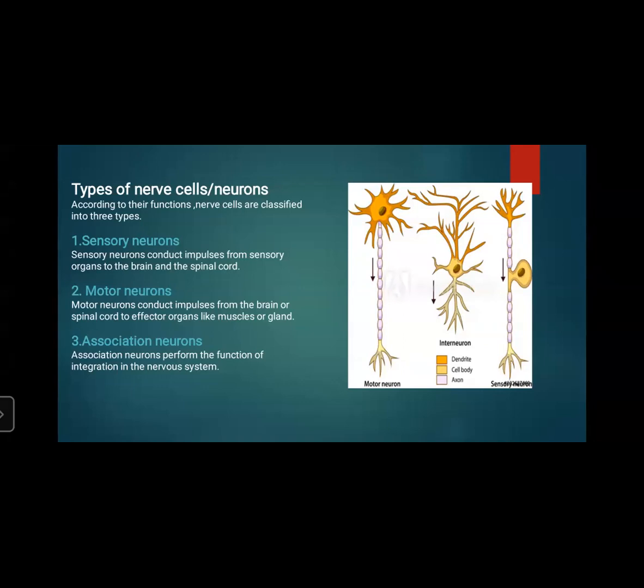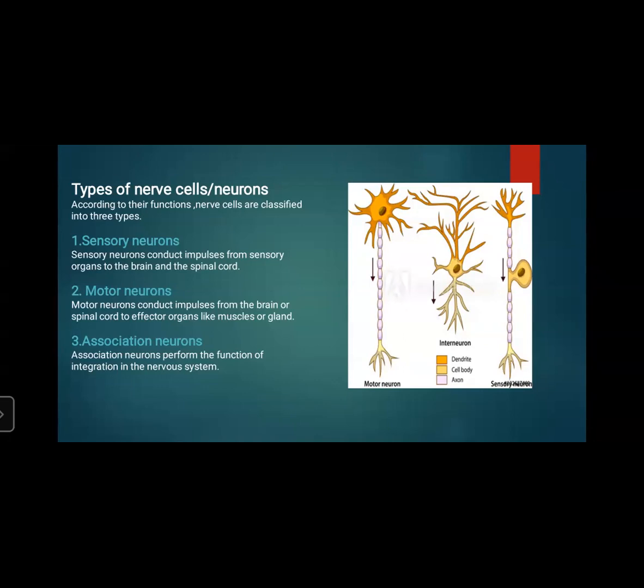So what are sensory neurons? Sensory neurons conduct impulses from sensory organs to the brain and spinal cord. Let us recap quickly about the sense organs, since we have been learning about them since maybe third or fourth standard. There are five main sense organs: eyes, ears, nose, tongue, and skin. All these are the sensory organs. So sensory neurons conduct impulses from sensory organs to the brain and the spinal cord.